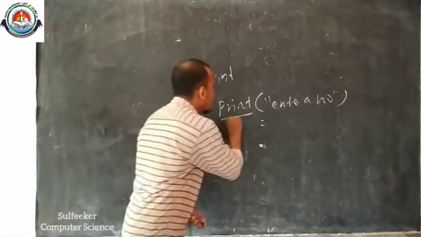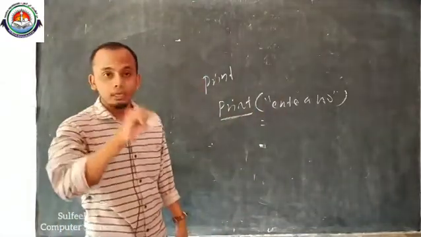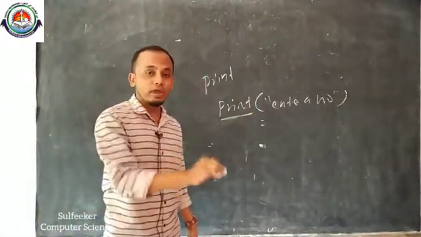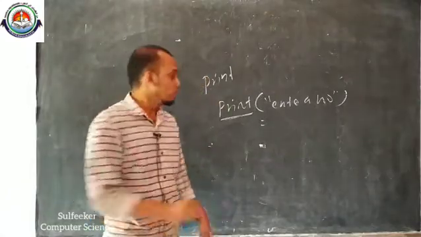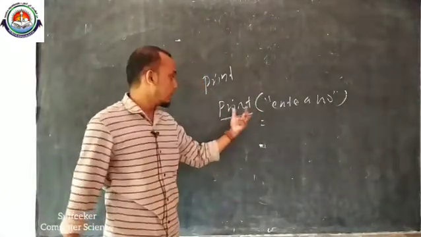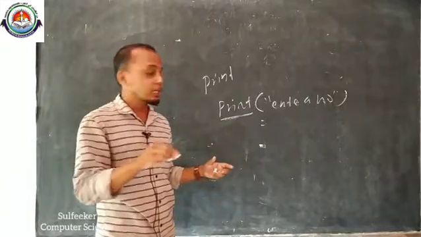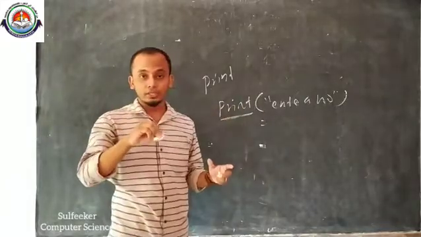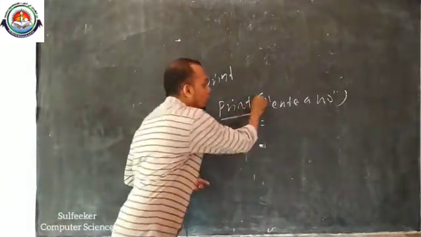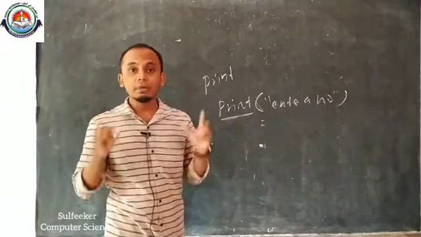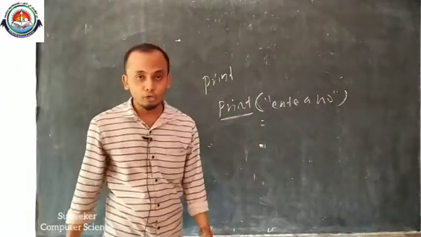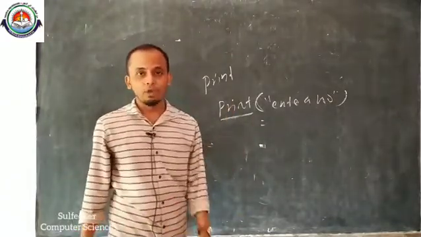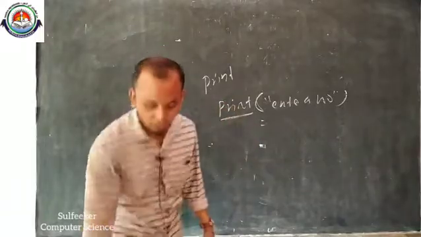This is also a built-in function, already predefined in Python. Using that predefined function we can perform this print. If you want to get a result in a printed format, you can use this print function. This is also a predefined function.